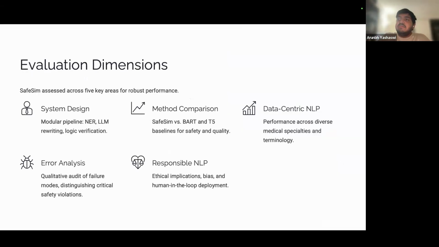As such, I want to highlight exactly how the verification works, as it is the core safety mechanism of our project. The logic checker implemented in our SRC verification module performs a mathematical set difference operation, as I stated. It compares the set of variables in the input against the output. For example, if the input contains 50 mg and the output contains 50 g, which is 50 milligram to 50 gram, the sets do not match. Because the system is deterministic, it catches this certain hallucination that a human might miss. It ensures that while the words change, the fact remains immutable.